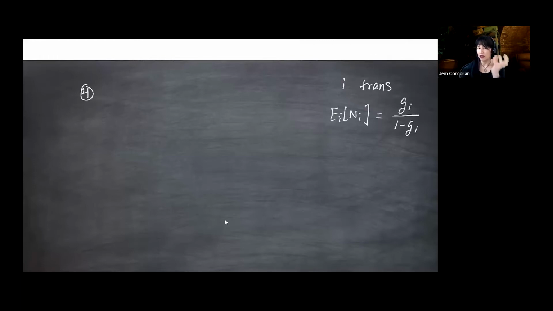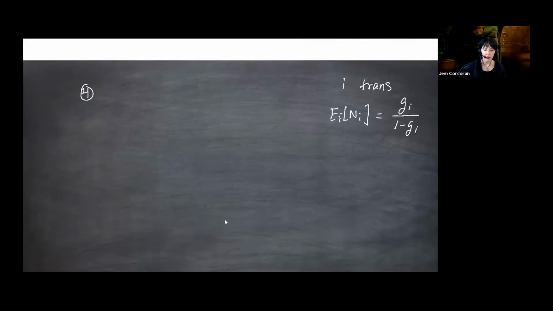Okay, so in 4, we have talked about starting at state I, the expected number of returns to state I. And remember when I was transient, we computed the expected number of returns to state I. I didn't call it NI there, I just called it N at that time. And we got that this was GI over 1 minus GI, where GI is the probability you will return to state I. And we did that by writing the total number of hits on I as a sum of indicators.